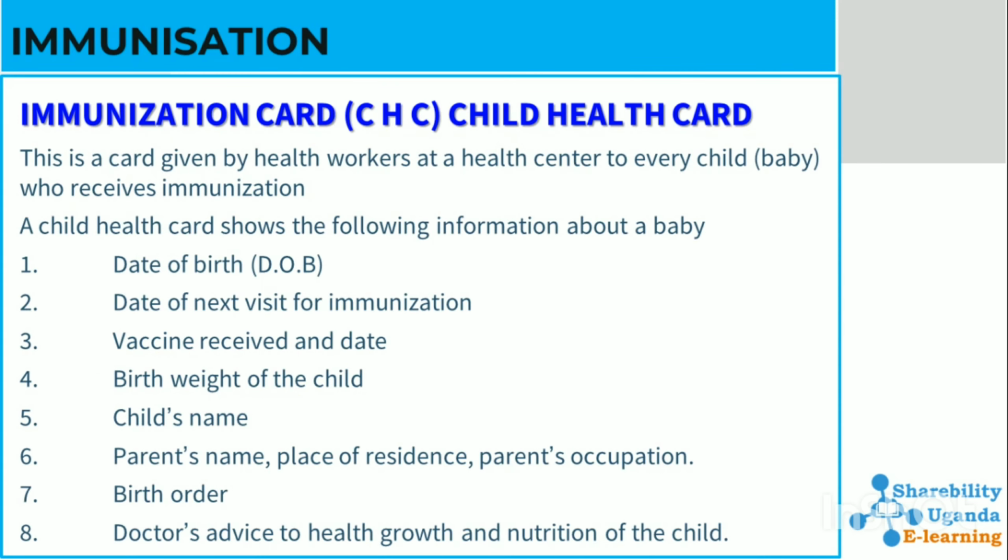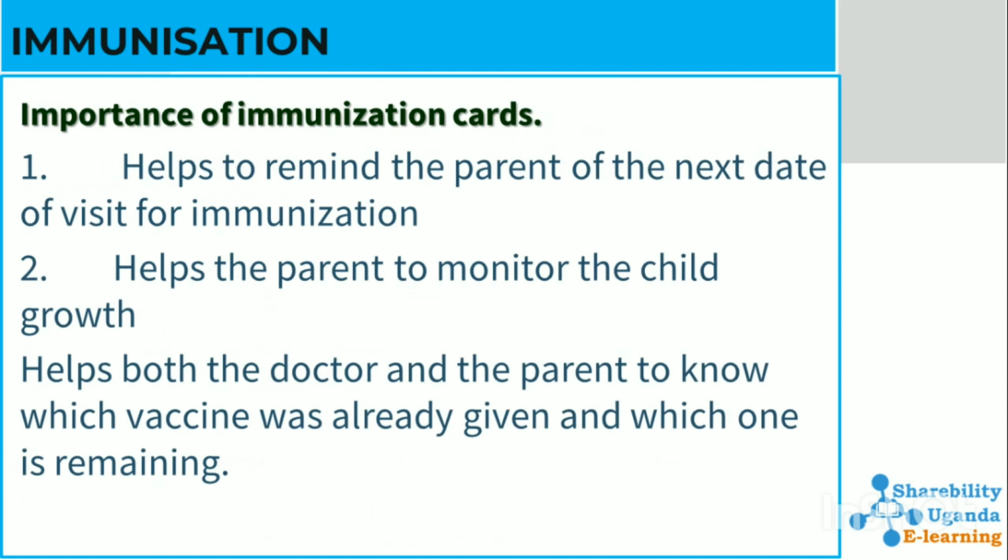Let us look at an immunization card. An immunization card is a card given by health workers at health centers to every child who receives immunization. A child health card shows the following information about the baby: the date of birth, date of next visit for immunization, vaccine received and date, birth weight of the child, child's name, parents' names, place of residence, parents' occupation, birth order, and the doctor's advice on health, growth, and nutrition of the child.